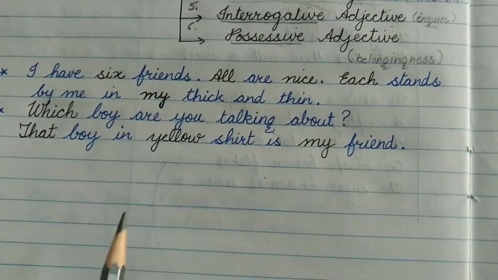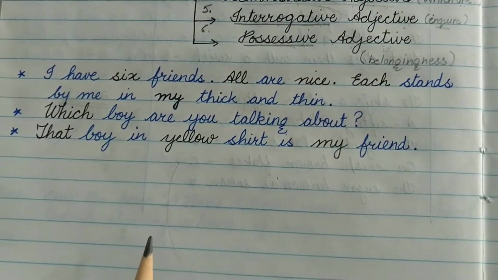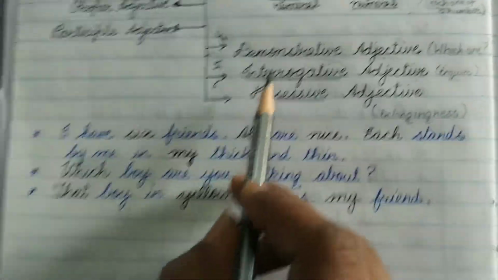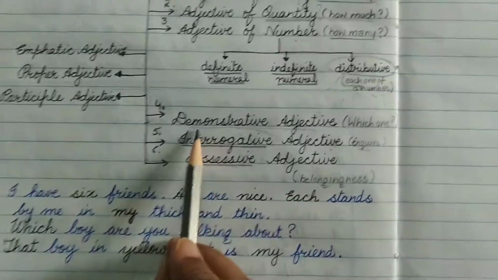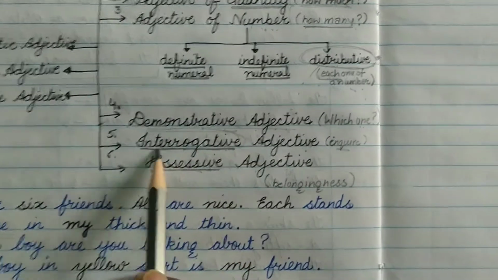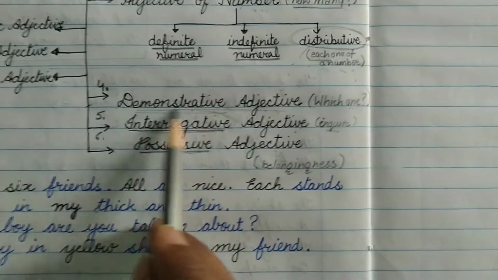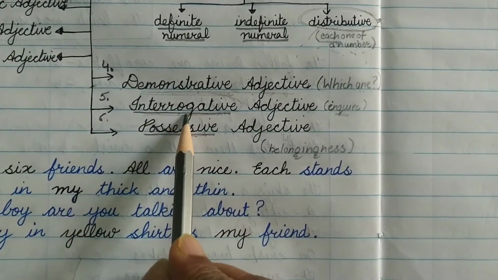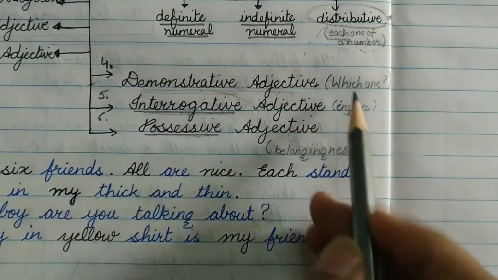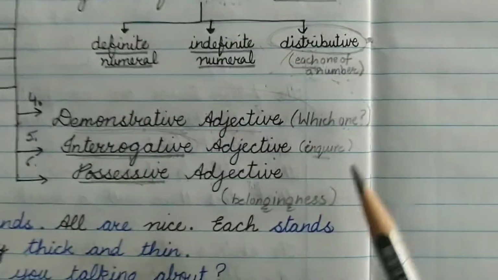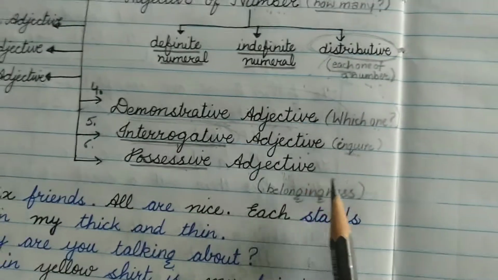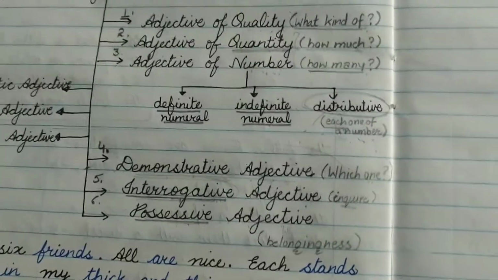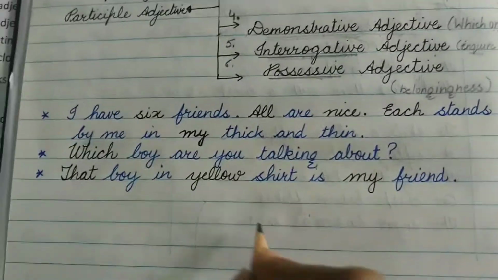Why I'm telling this definition is because pronouns are almost similar. Normally you will get confused, and when I deal with the chapter pronouns, we'll find the same kind of words in the pronouns. We have demonstrative pronouns, interrogative pronouns, possessive pronouns. So there we need to distinguish whether we are talking about adjective or pronoun. We'll deal with that later when I start pronouns. But just remember what I have told.